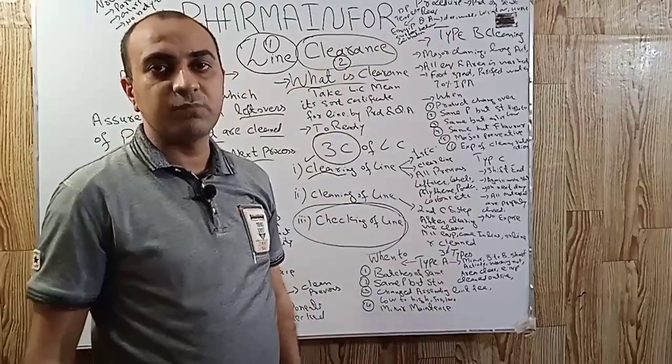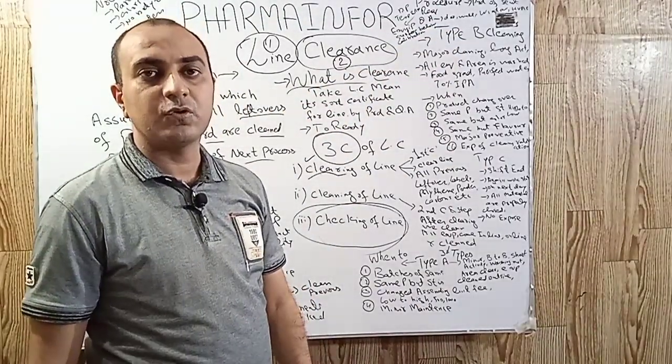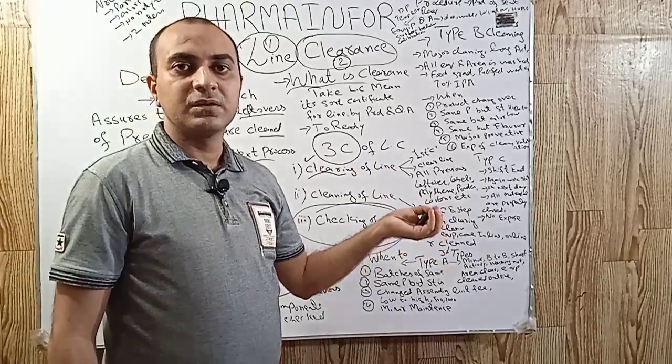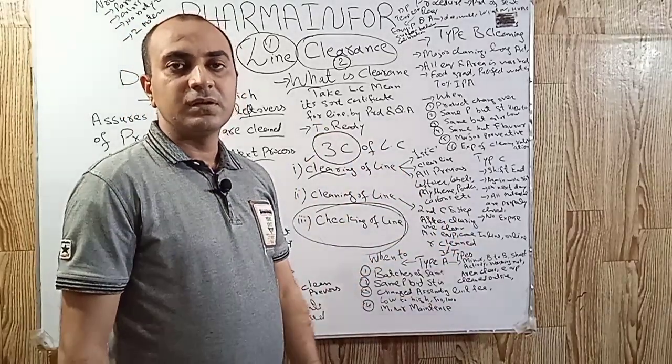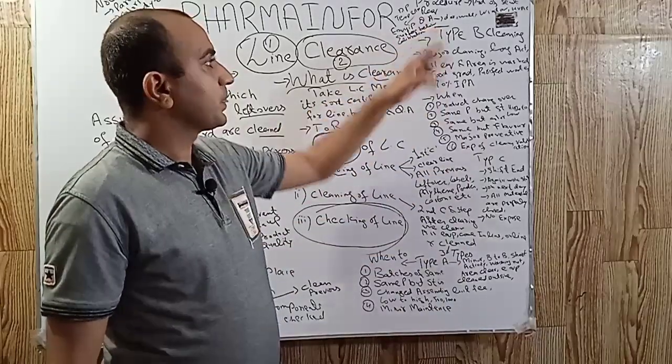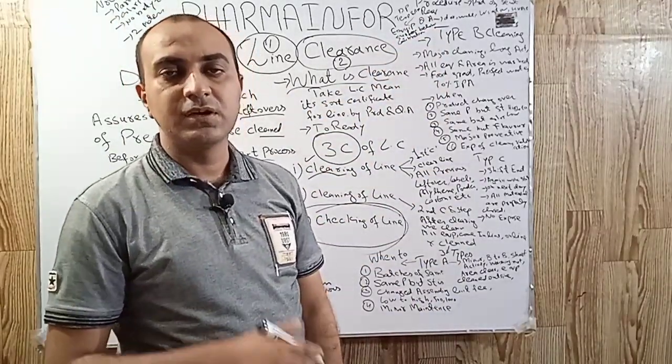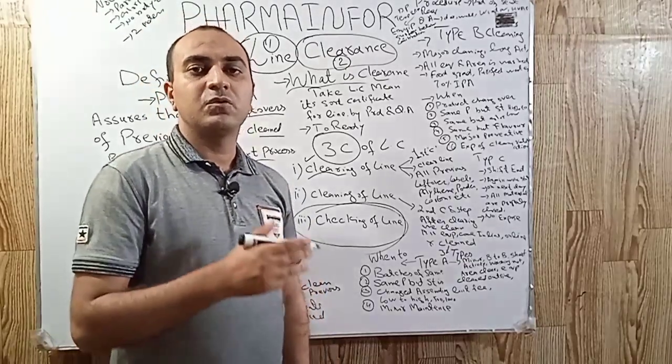These are the following important parameters or points which are checked by all three members to ensure the proper cleaning of the line. First of all, we check temperature, humidity, and differential pressure of the area.